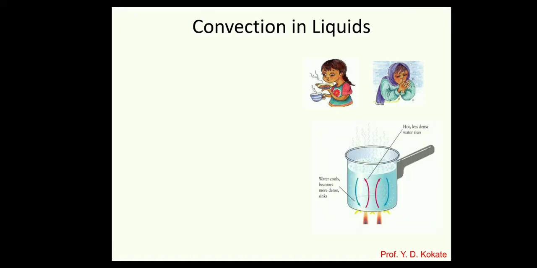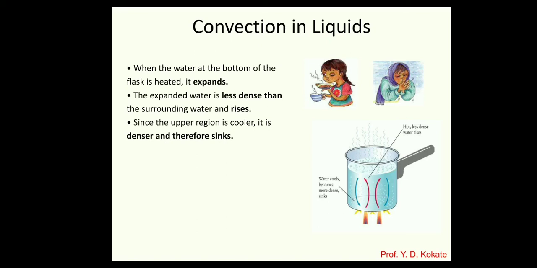In the next example, if you see, there is a pot and there is water at the bottom. It expands due to heating and becomes lighter. This expanded water is less dense and it comes to the top, and the heavy dense water comes to the bottom, shown with the help of the blue line. Like this, one natural current will be set.